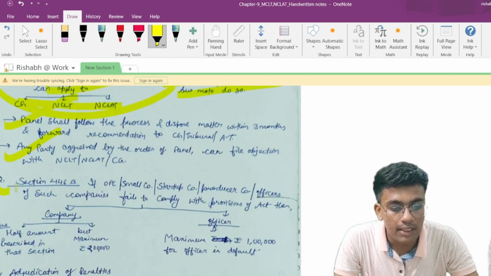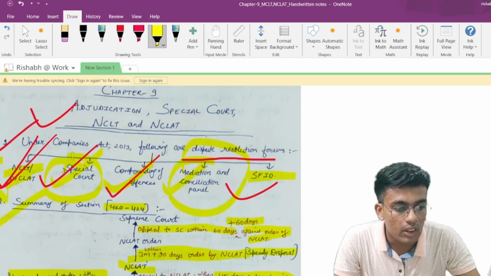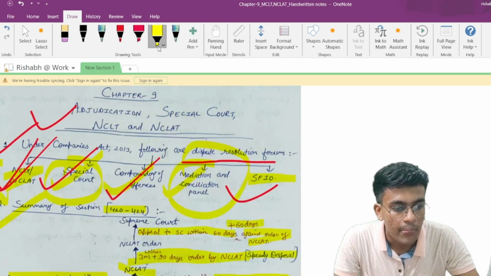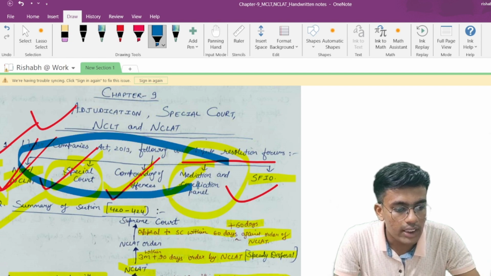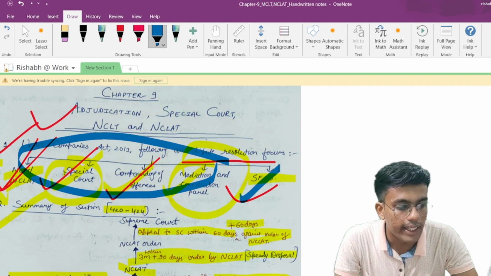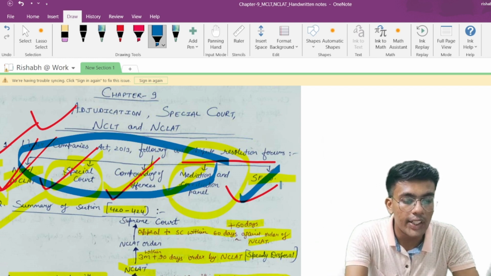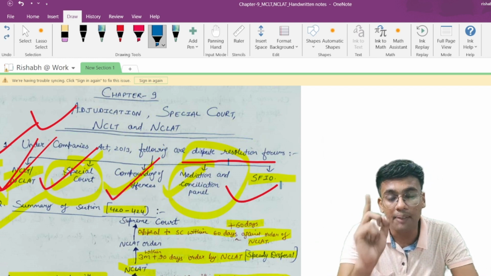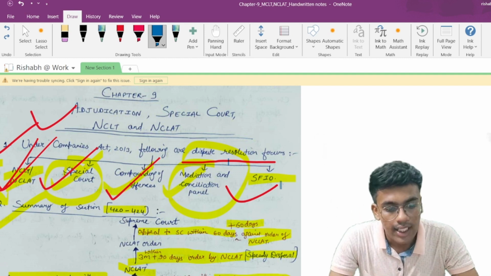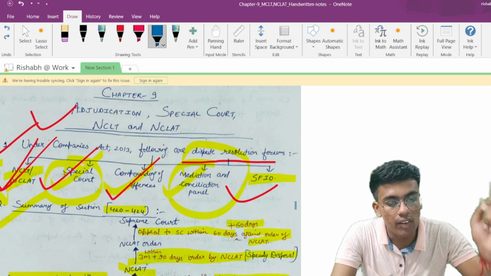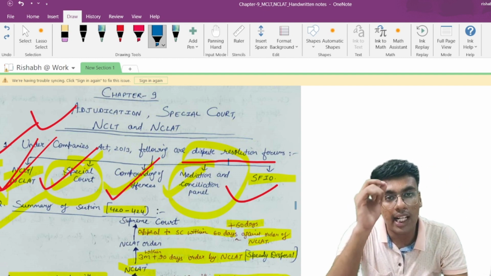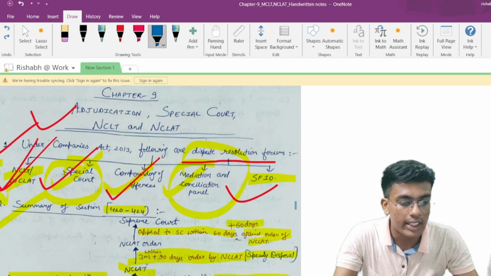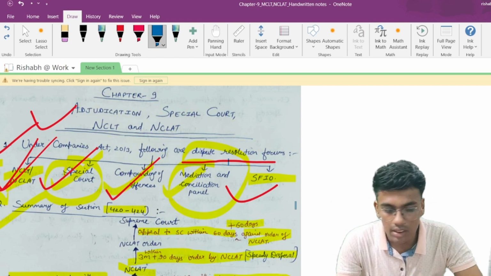Now section number 446. So we have learned all these 4 provisions of this particular chapter. Just a second, let me change the color of the highlighter. Okay, so let's take this. These 4 points we have covered over here, and this 5th point is pending. This 5th point we have already covered under your chapter number 4, that is the inquiry, investigation and inspection chapter. So SFIO is covered over there, and these 4 points we have discussed very briefly, and only the very relevant provisions we have discussed in these notes.